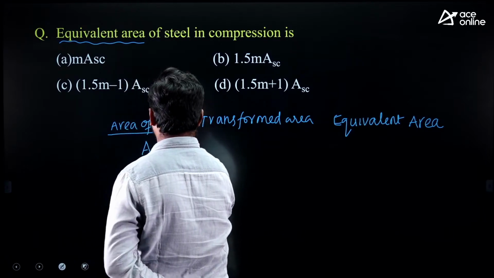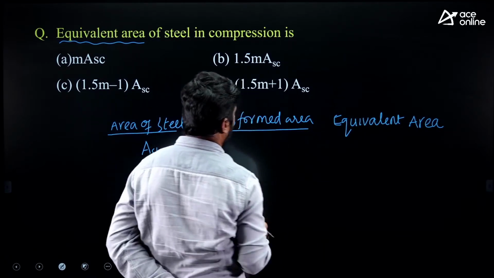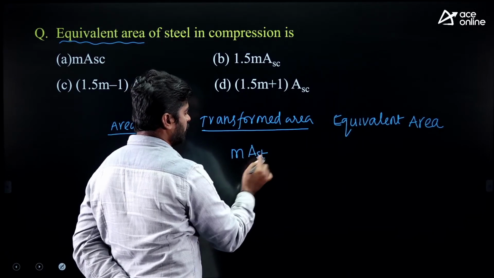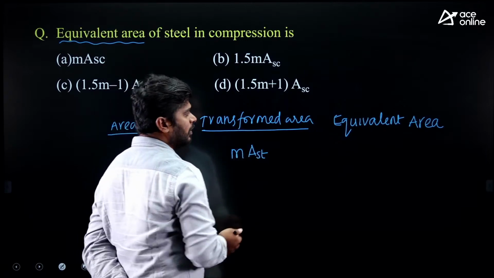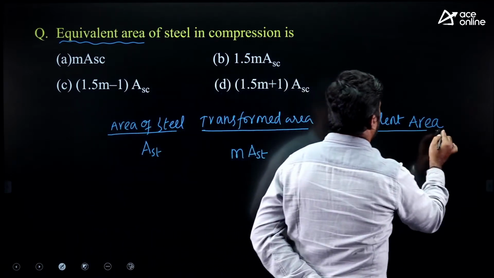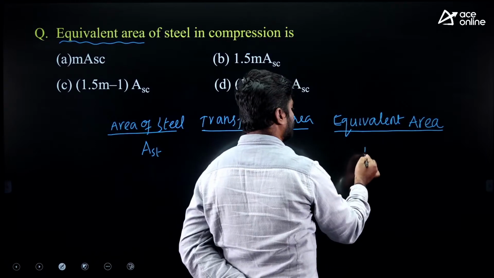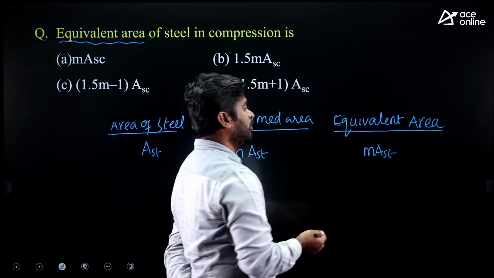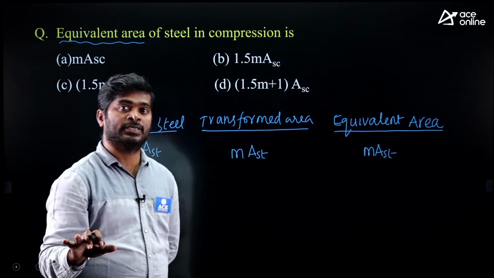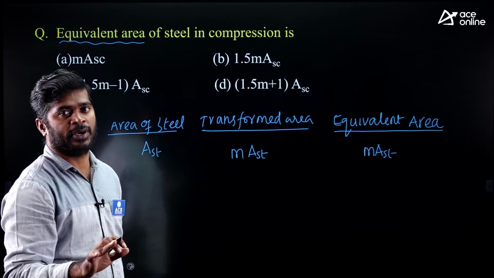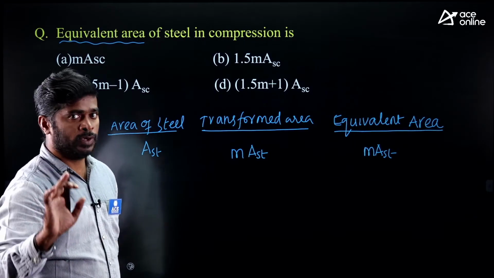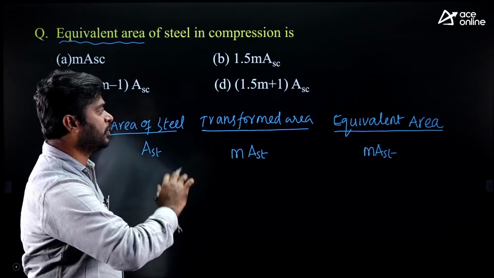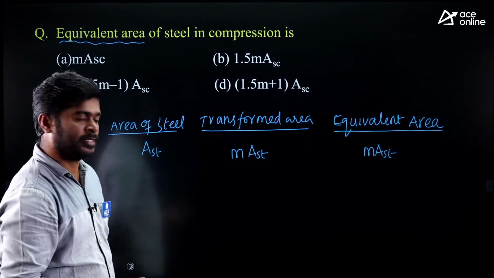Area of tension steel, AST. Transformed area, just multiply with the modular ratio, you will get transformed area, means only conversion. Then equivalent area, which means effective area, it is m into AST only. Why do we get same area only? Because in tension zone, we don't consider concrete from strength point of view. For strength calculation, we don't consider concrete. We consider only steel in tension zone. That's why transformed area and equivalent area you will get same.